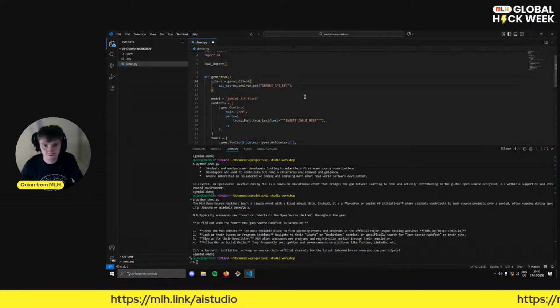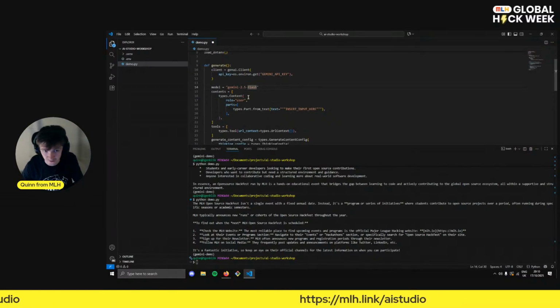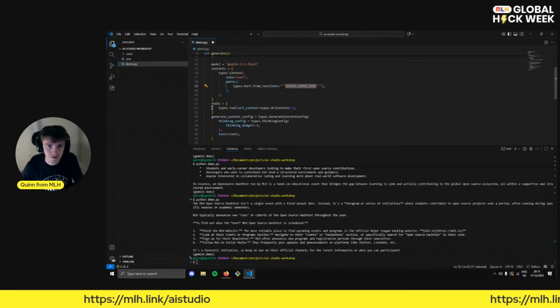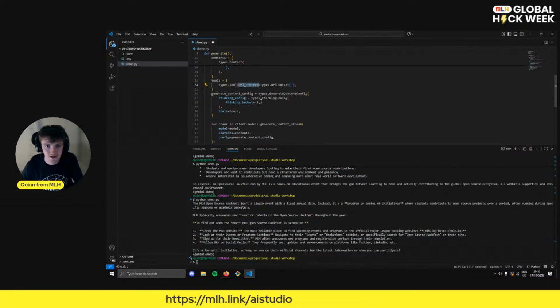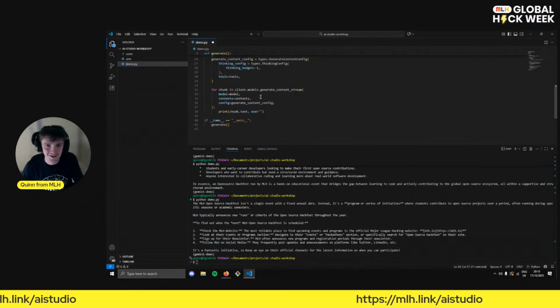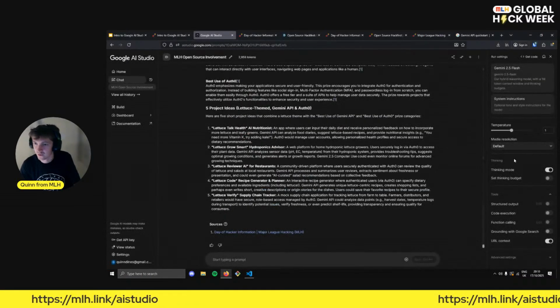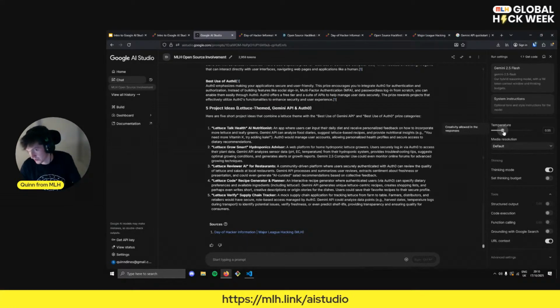Now we've got this generate function, and let's take a closer look at this. So we've got the model that we chose, Gemini 2.5 Flash. And we've got the user prompt here. We can pop something in there. We've got tools, and it's going to be using a URL context tool. Perfect. Again, as we specified, we've given it a thinking budget, which in this case is the maximum thinking budget. So it'll do as much thinking as it needs. And that's all. But let's say we wanted to edit more from the default settings, where we could change the temperature, which, as it says, changes how creative the responses are.